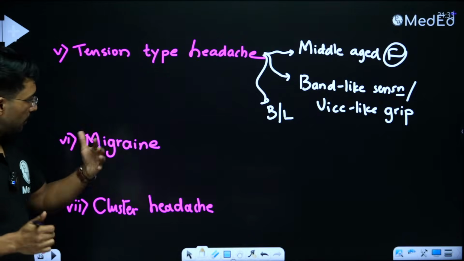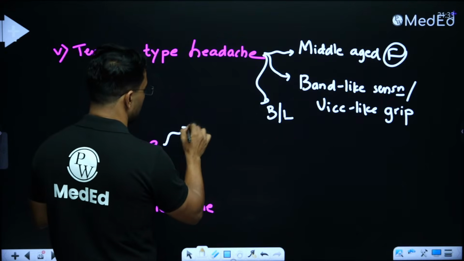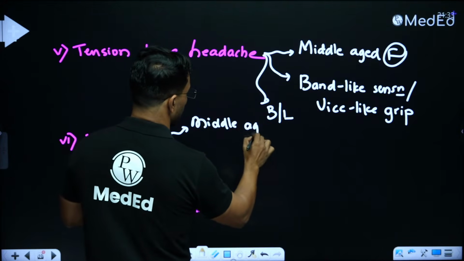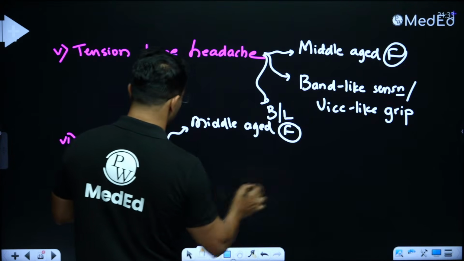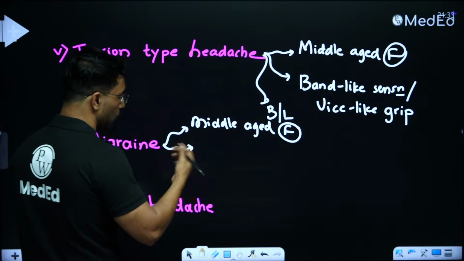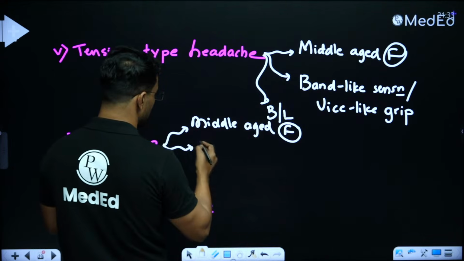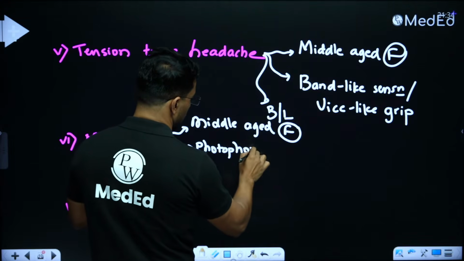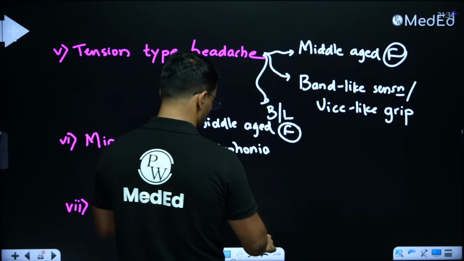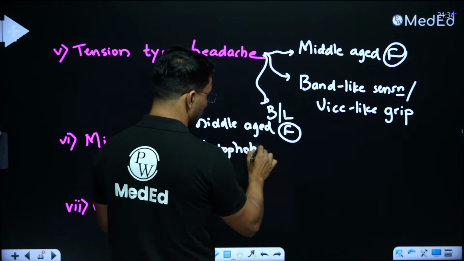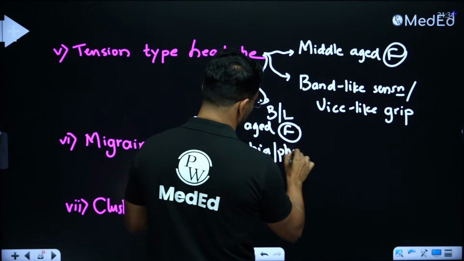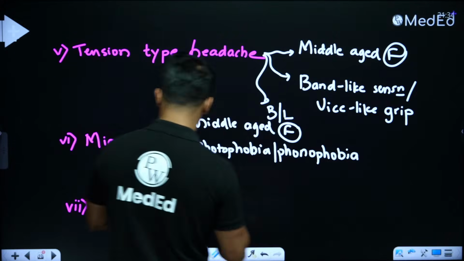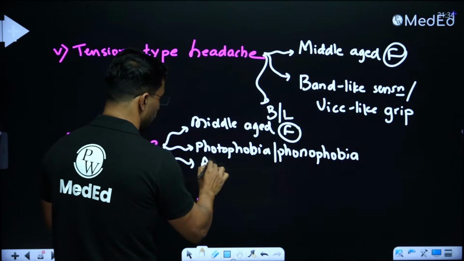Right? If the question is about migraine, again it is going to talk about mostly a middle-aged female, where the clue, instead of band-like sensation or vice-like grip, they will mention that the patient has photophobia, phonophobia, intolerance towards bright light and loud noises. And the question may be talking about presence or absence of aura.